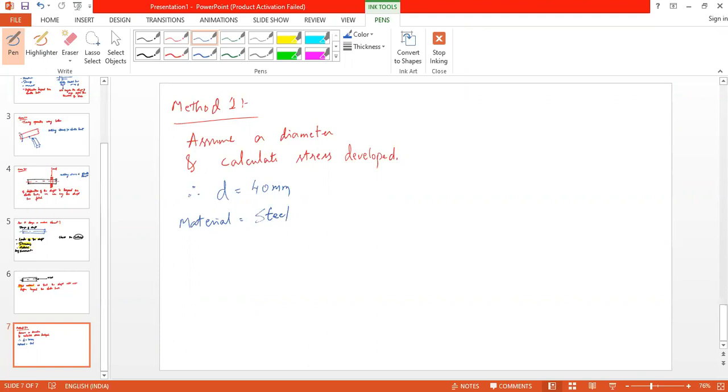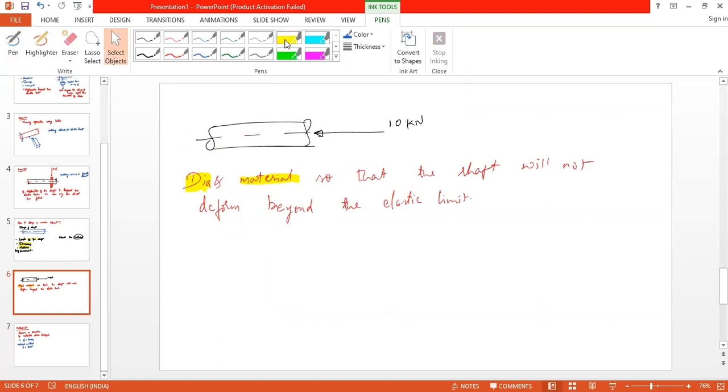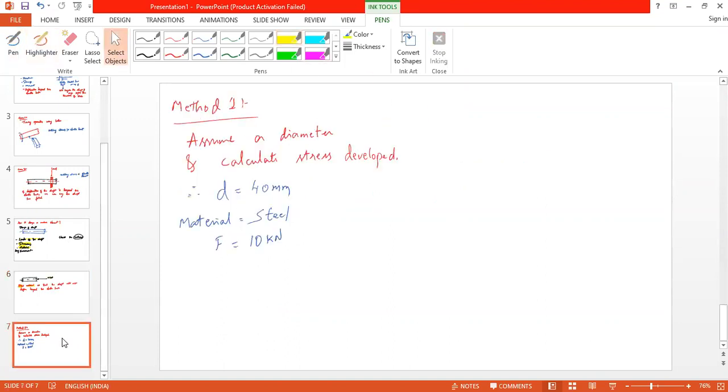Okay, then what next? What is the force gonna act? Force is given in the question itself, say 10 kilonewton. It is required to support a load of 10 kilonewton. That's all, sir. Force by area. So sigma is force by area.